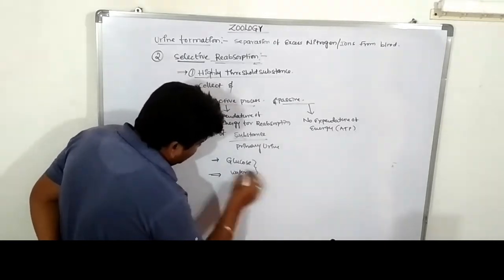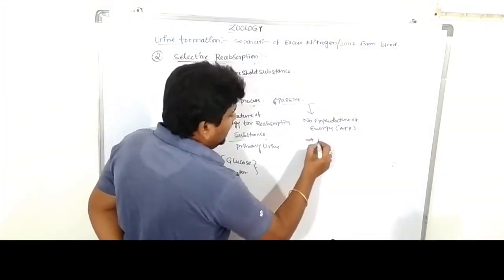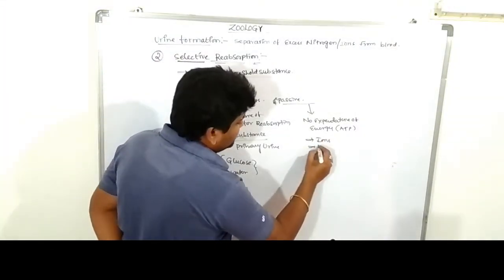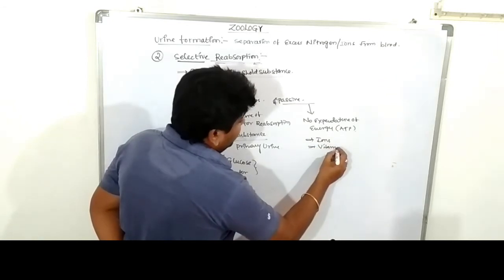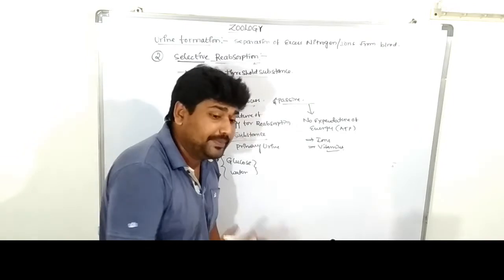For ions and vitamins, there is no expenditure of energy for the reabsorption from the primary urine.